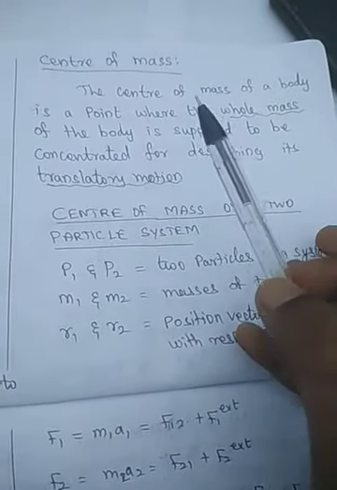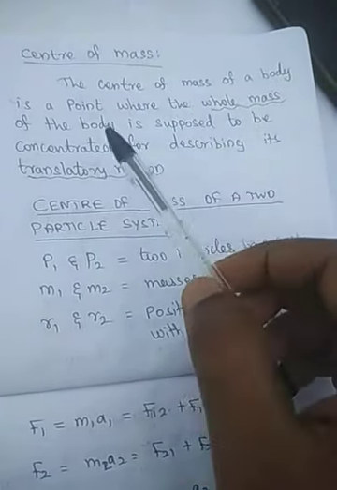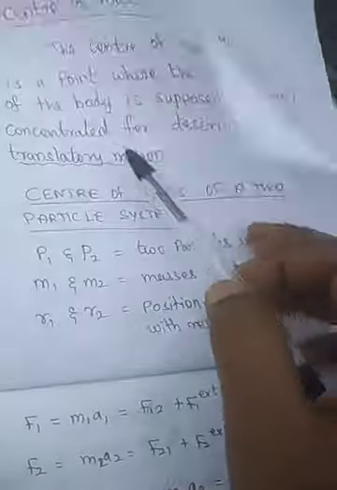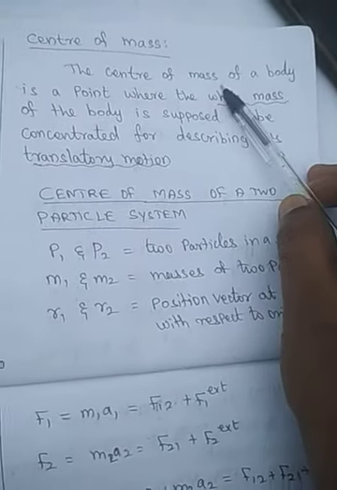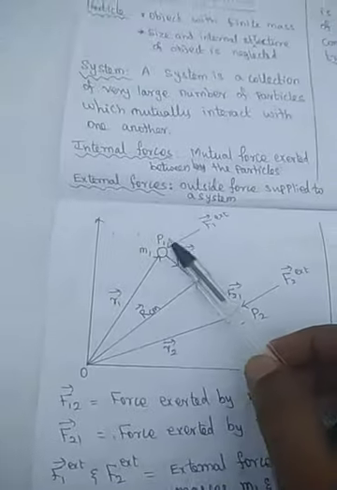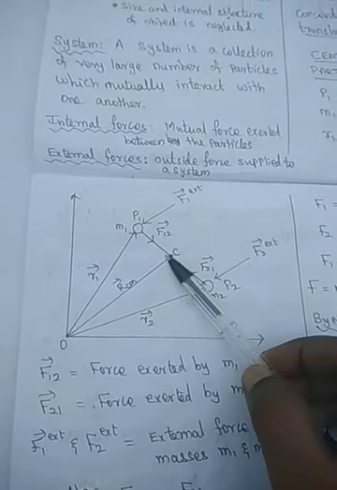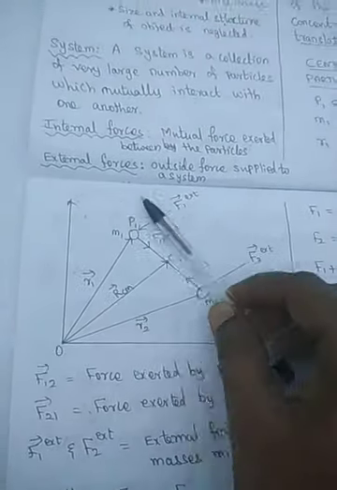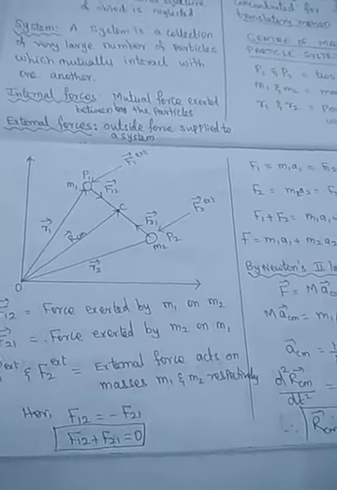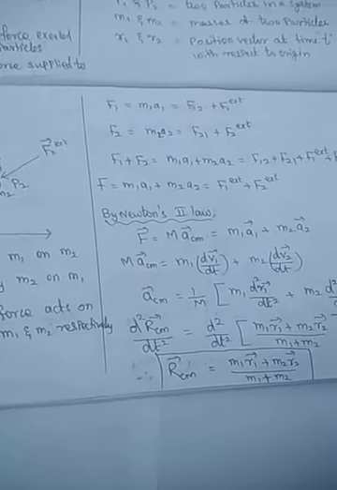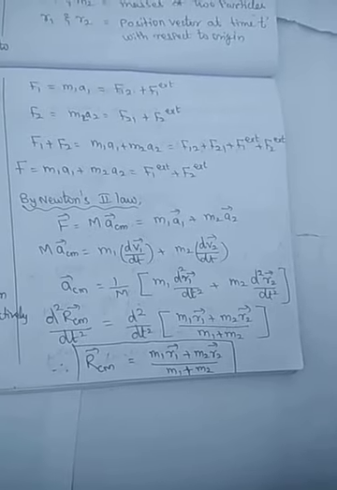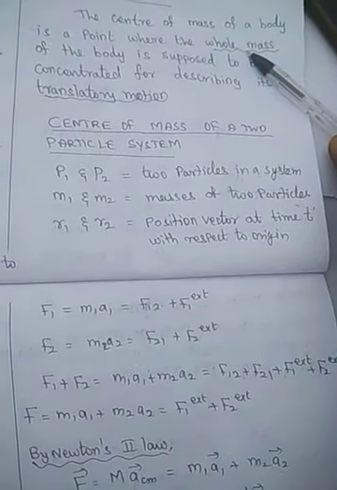That particular point will describe the motion of the body, so that point is called the center of mass. This center of mass motion alone describes the whole system motion. That is clearly explained here. So the center of mass for the two particle system is derived now.